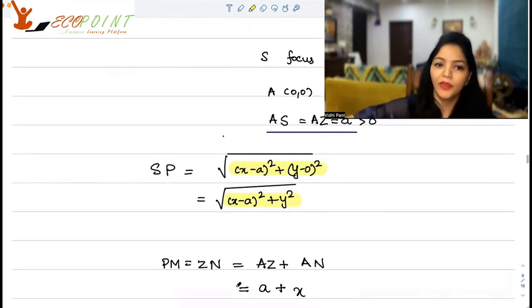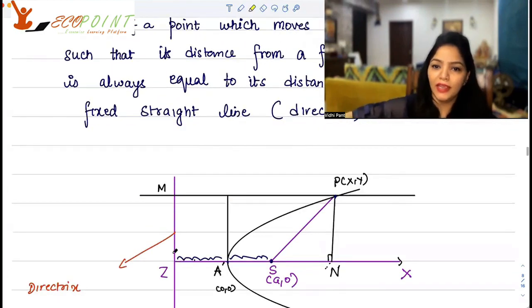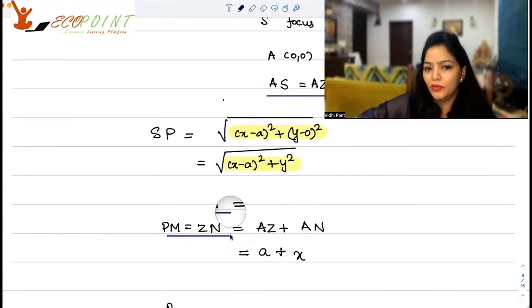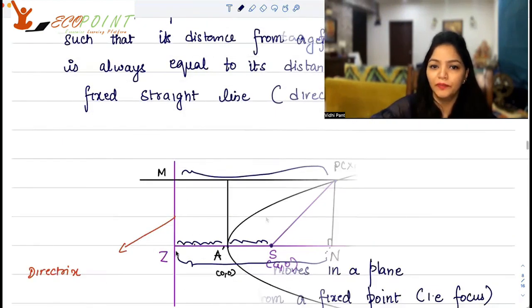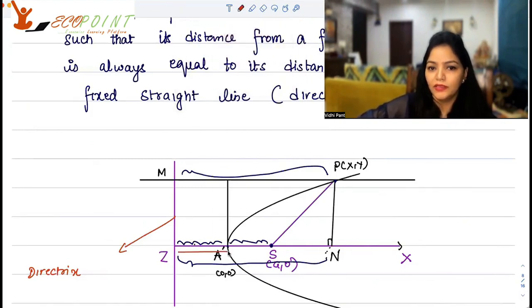Let's keep it aside. Now, PM is equal to ZN, as you can see here. This length is equal to this length that you can see here, right? Now, ZN is actually equal to AZ plus AN, as you can see here. ZN is, let me change the color, this much amount and then AN.